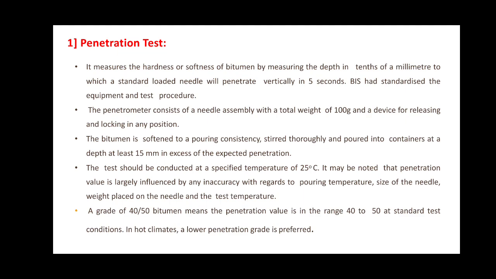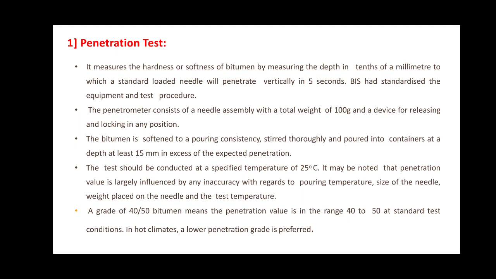So the basic aim of this penetration test is to determine the penetration value of the given bitumen sample. The apparatus consists of the container, the needle, the water bath, the penetrometer, and the stopwatch.